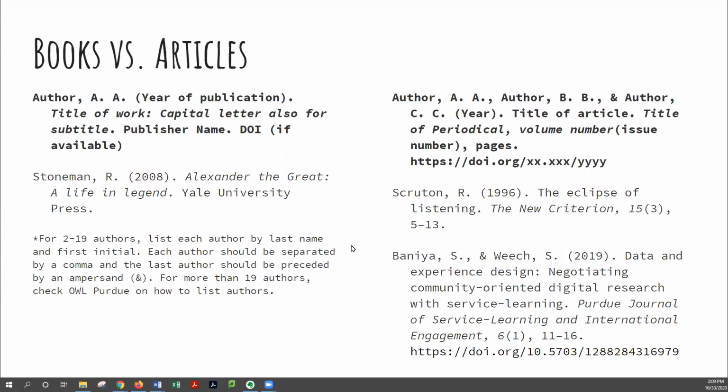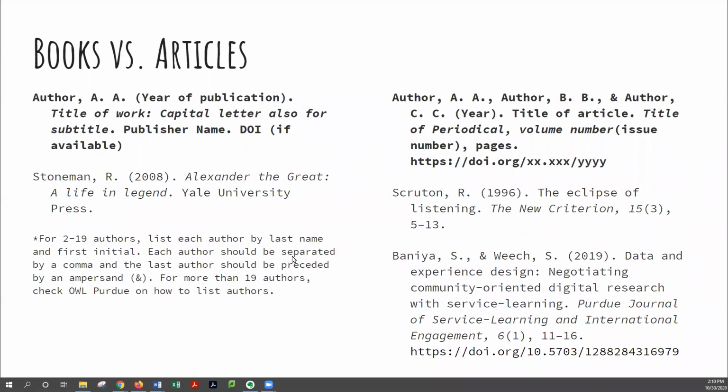Each author should be separated by a comma, and the last author should be preceded by an ampersand. You don't ever spell out the word "and" when you are writing your citations in APA. So for example, over here, you will have author, comma, initial, comma, author, comma, initial, comma, ampersand, author, comma, initial, period.